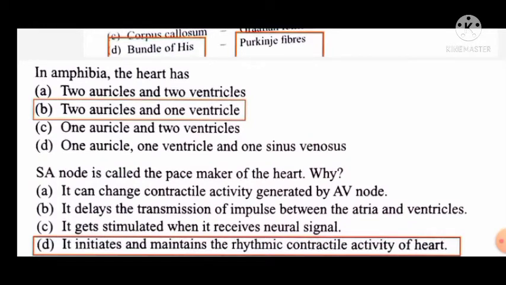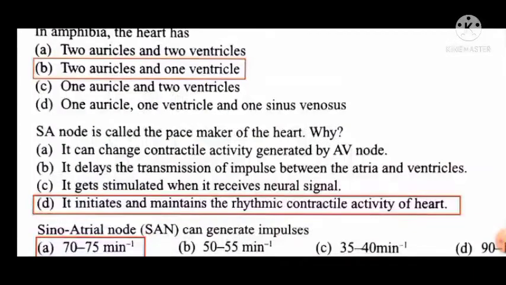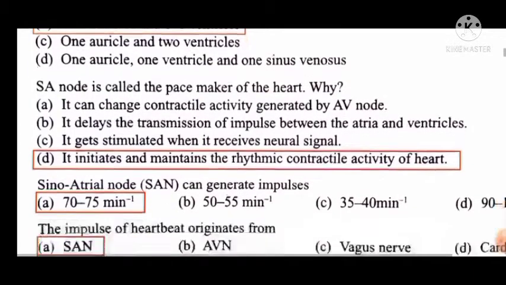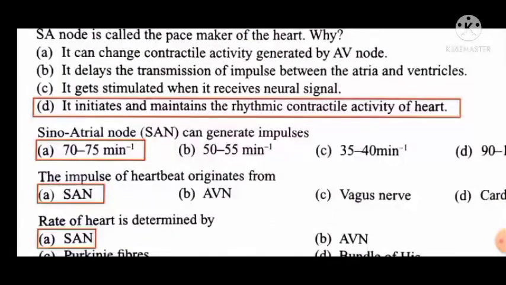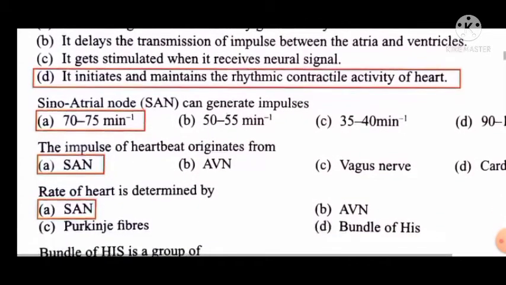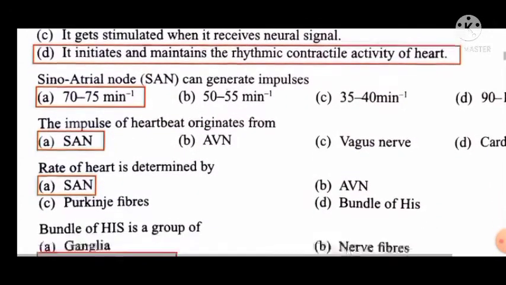In amphibians, the heart has two auricles and one ventricle. Three chambers are present. SA node is also called the pacemaker of the heart. Why? Because SA node produces the electric impulse that is conducted through the whole heart. It initiates and maintains the rhythm and contractile activity of the heart.